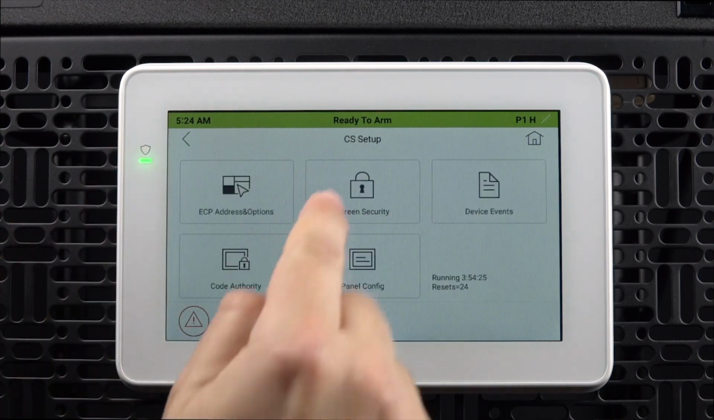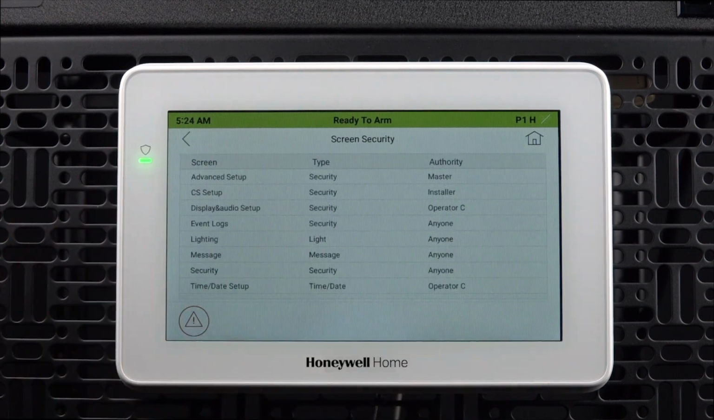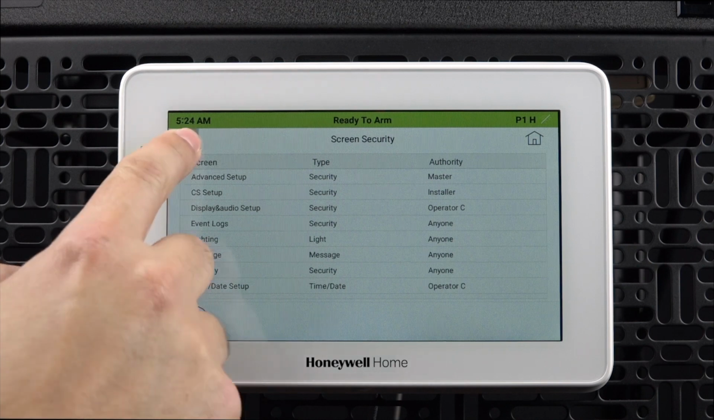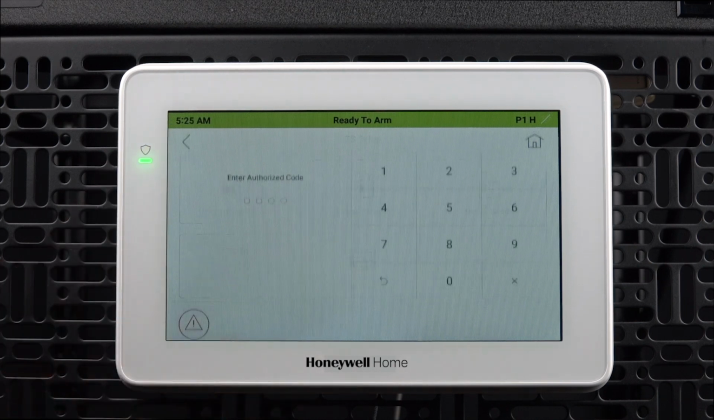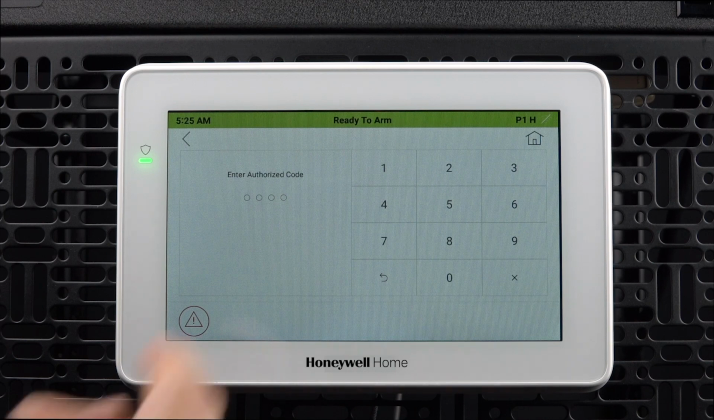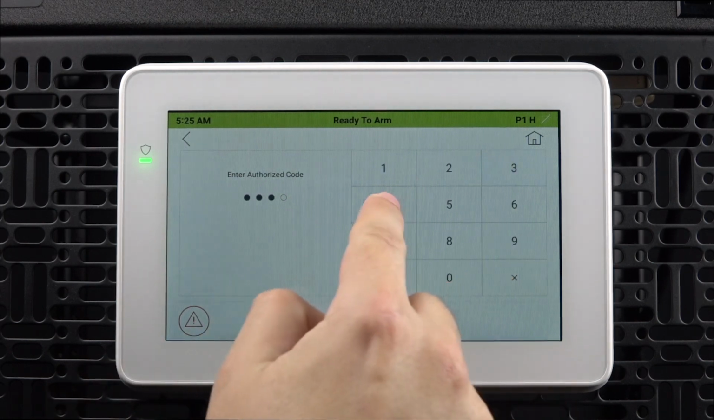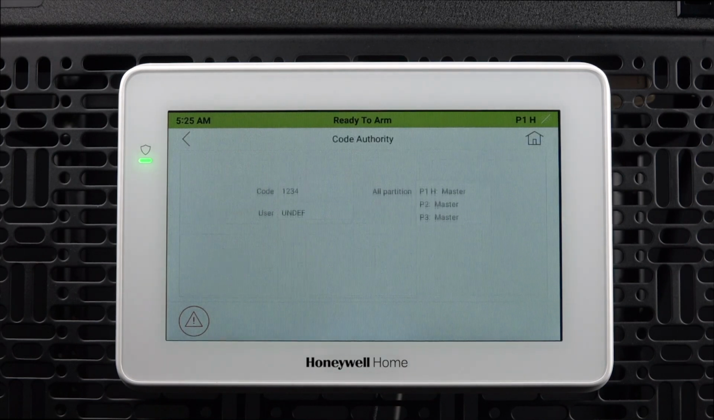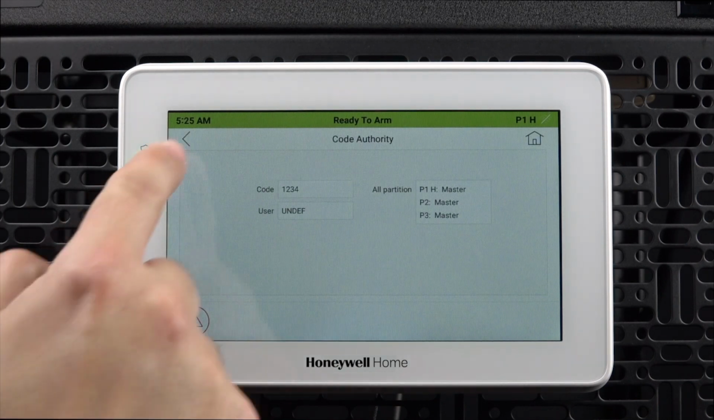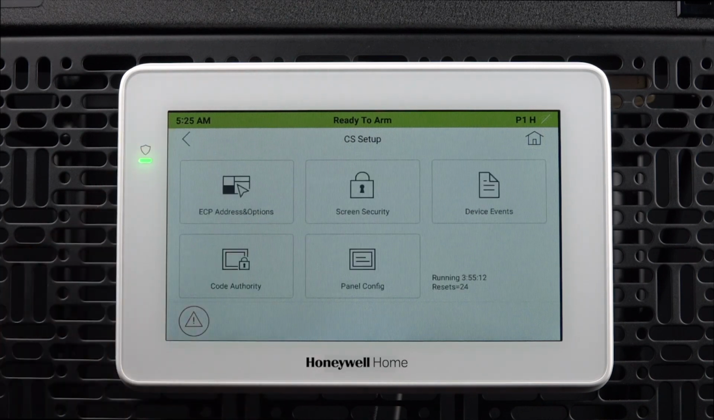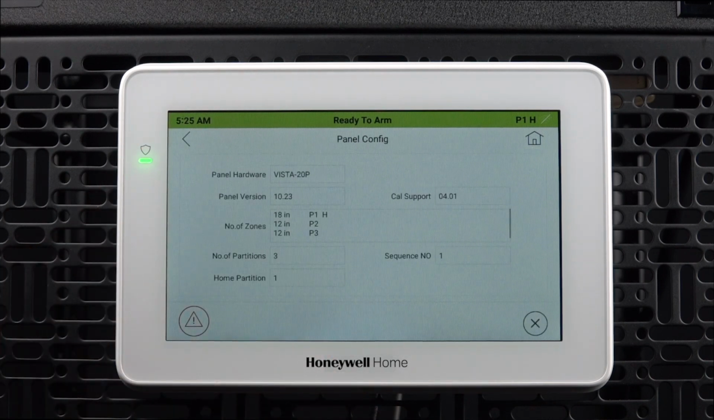Moving to the security screen, you can choose which screens require a valid code to access. Code Authority will let you check the authority level of a code. Enter in the code you wish to verify here. We can see that the master code has master access for all partitions with an undefined username. Panel config will show you information such as the panel type and revision.